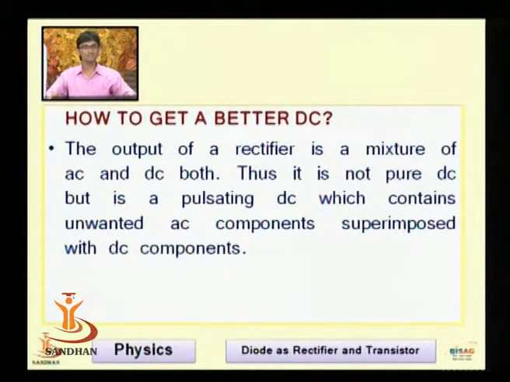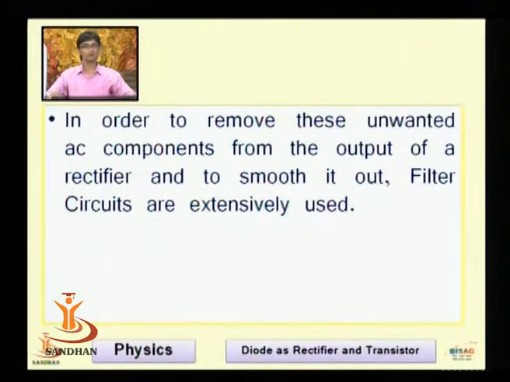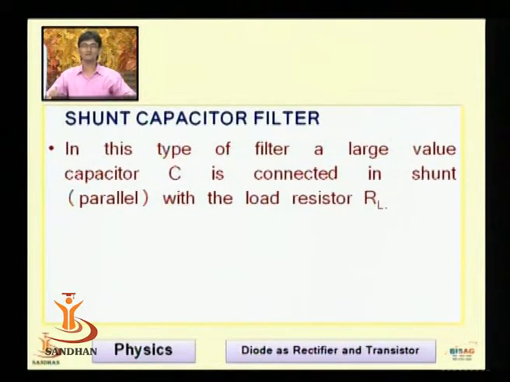The function of the filter circuit, as we have already discussed, is to remove the AC component present in the output. The output of the rectifier is a mixture of AC and DC both. Thus it is not pure DC, but pulsating DC. Why is it pulsating DC? Because it has certain AC components, which are unwanted. In order to remove these unwanted AC components from the output of a rectifier and to make it smooth, filter circuits are extensively used. There are so many filter circuits available in electronics.